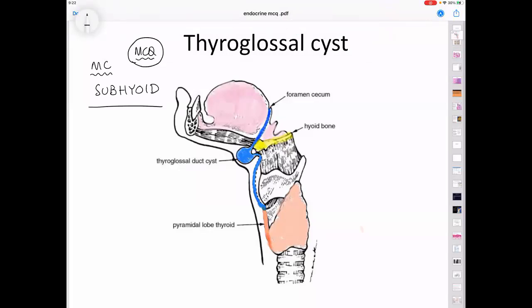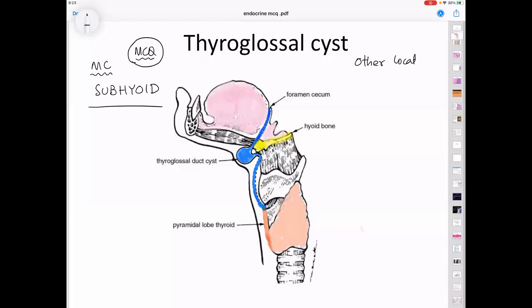What is the relationship of the thyroglossal duct cyst to the hyoid bone? Okay. If you want to take a snapshot, please do. What is the most common location of the cyst? The most common location is subhyoid. Always remember that. What can be other locations of the cyst?